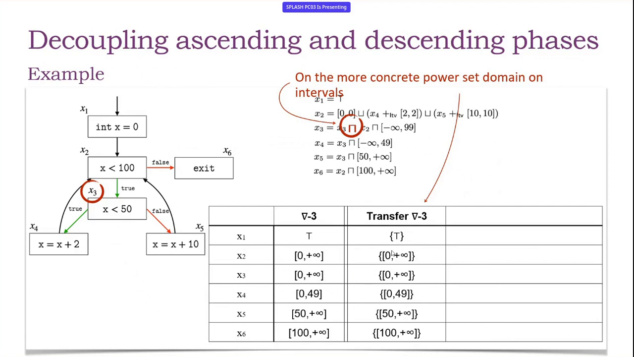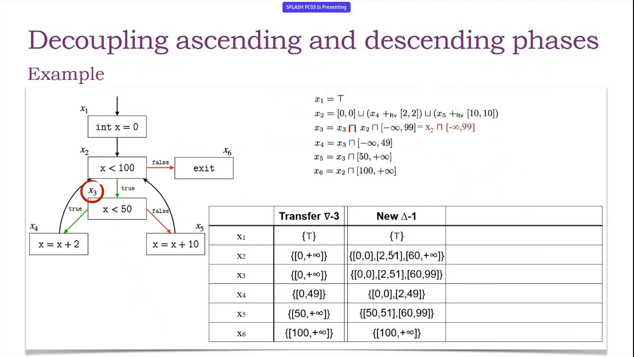Moreover, we consider as a more concrete domain for the descending phase the power set domain of intervals, which is the collection of all the finite sets of intervals. So we take the post-fixed point we reached, which is in the first column, by the widening, and we transfer it in the power set domain of intervals. So we take the singletons. At this point, we can perform the narrowing, and it works by considering as least upper bound in this more concrete domain almost the union with some adjustment, and as greatest lower bound the pointwise intersection.